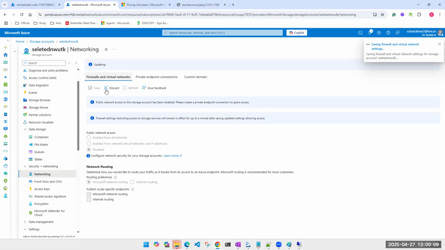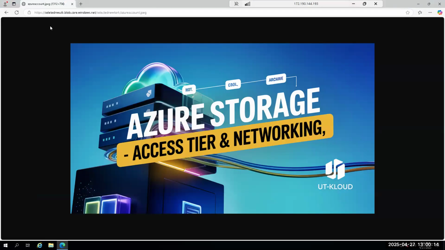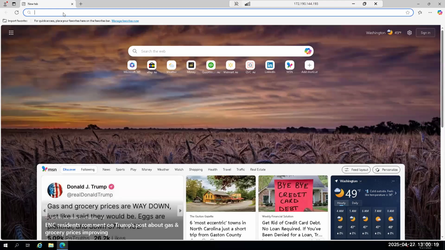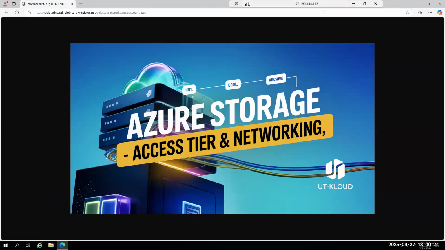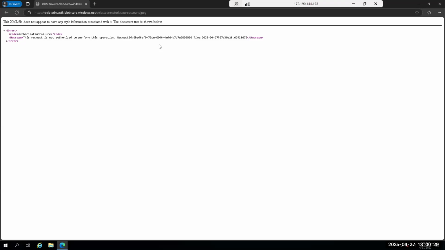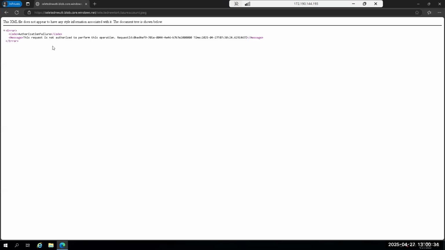Now, can you guys try to access this? I've disabled the internet access. I go to my Azure virtual machine and I'll copy paste again. Never refresh it because cache will give you the results. So from here also, maybe I'm getting it from cache. Now look at this. I had to open an incognito mode, a new browser, to get the correct result. Can you guys try doing that? If you are using Chrome, go ahead and open some other browser or at least go in incognito mode and try to access that and let me know if you are able to access it.